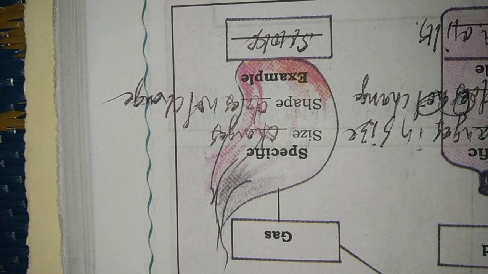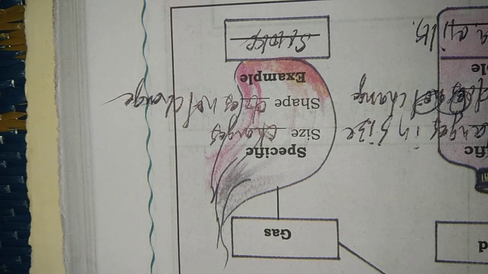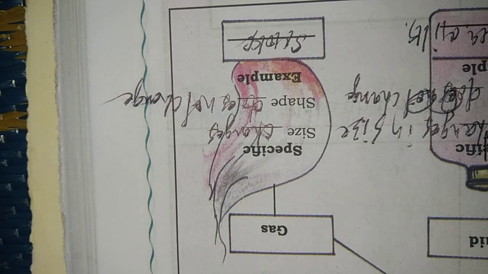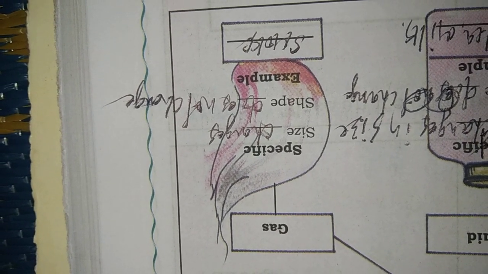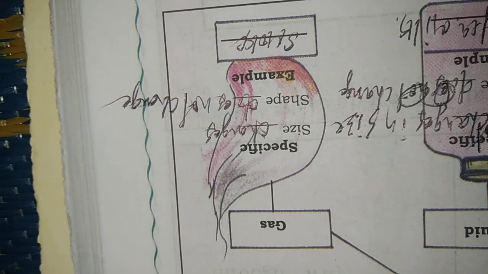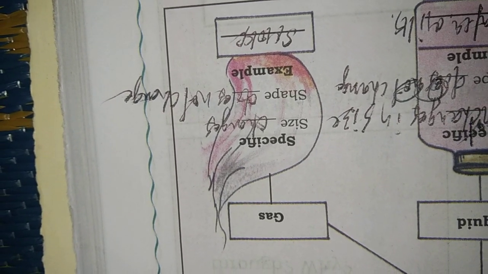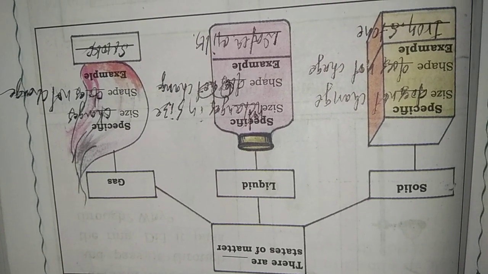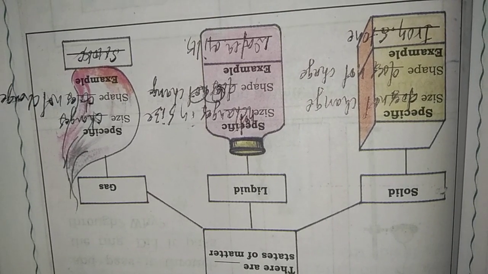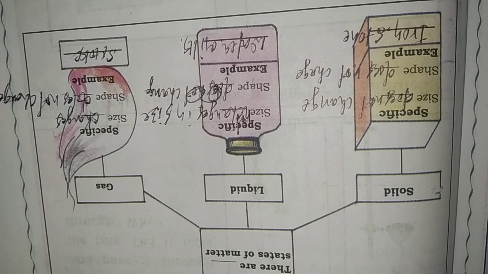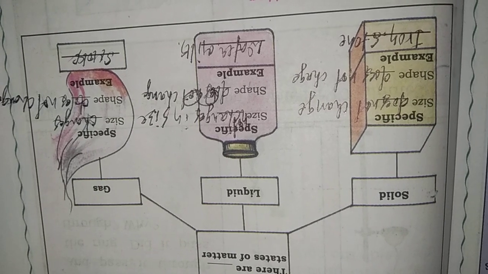In the gaseous state, the size changes, but the shape of the container does not change. I will once again repeat. There are three states of matter: solid, liquid, gas. In solids, the specific size does not change and the shape also does not change. Examples: iron, stone.